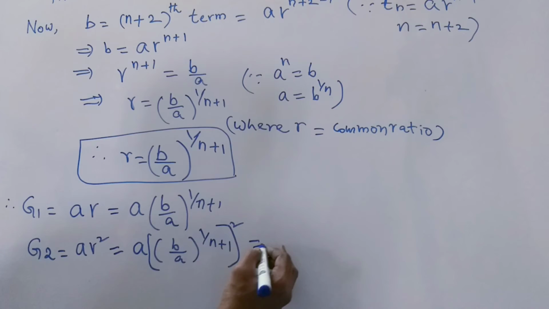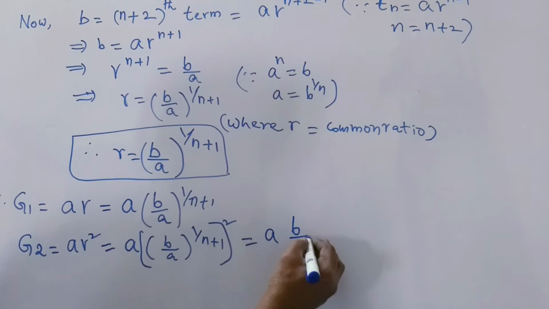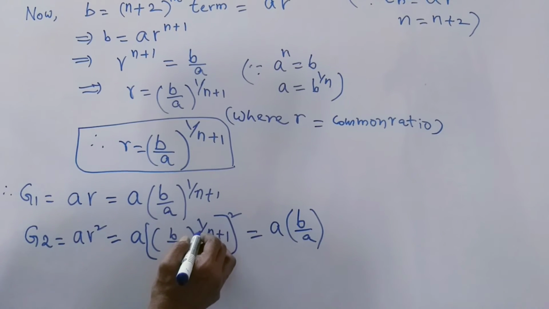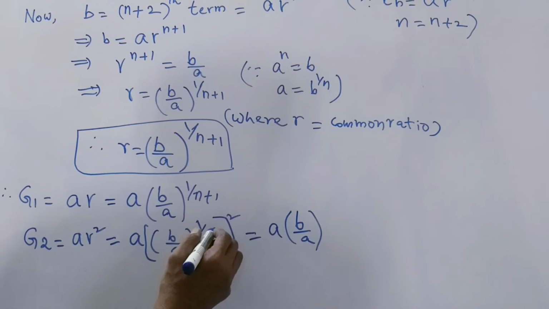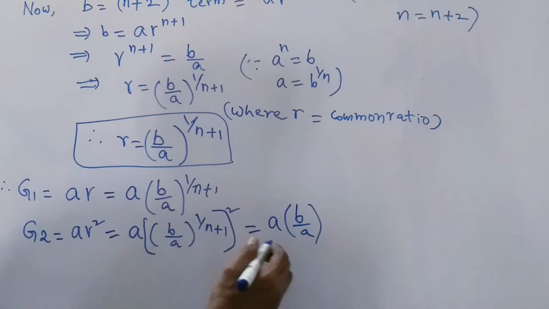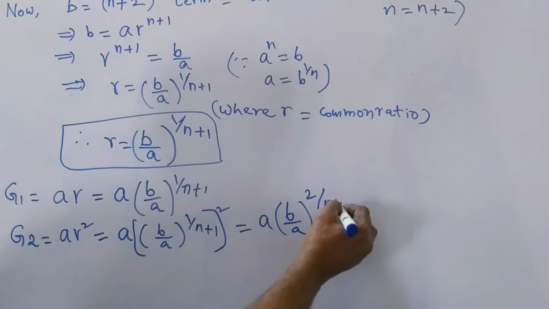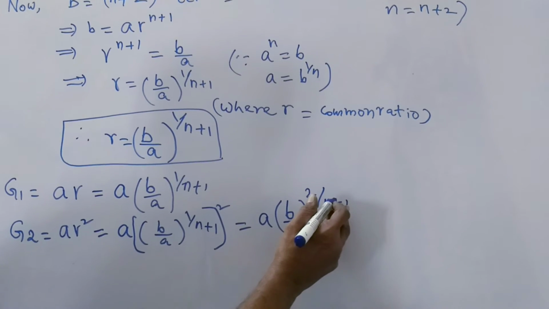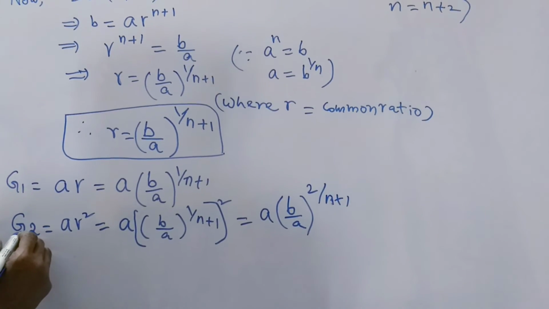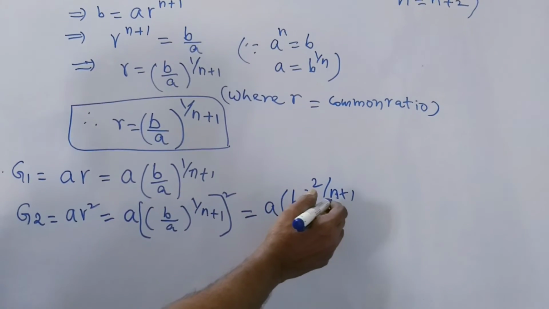So this is equal to a into (b by a) whole to the power of, here (a to the power of m) to the power of n is equal to a to the power of mn. So (b by a) whole to the power of 2 by n plus 1. This is G2.